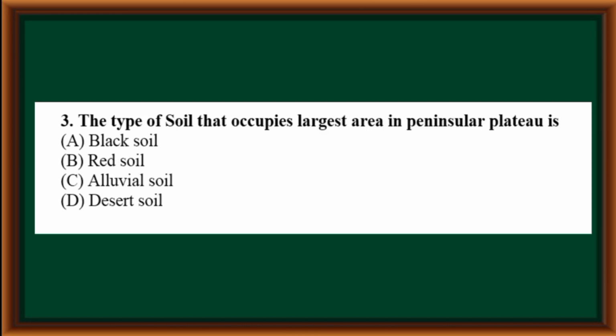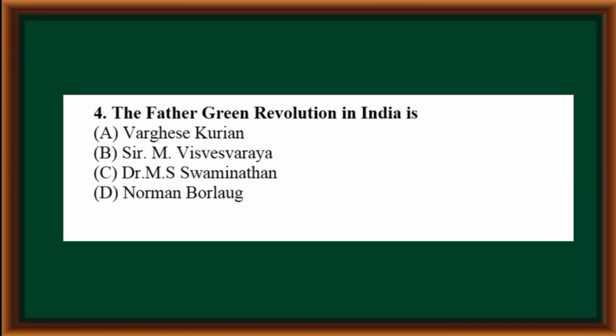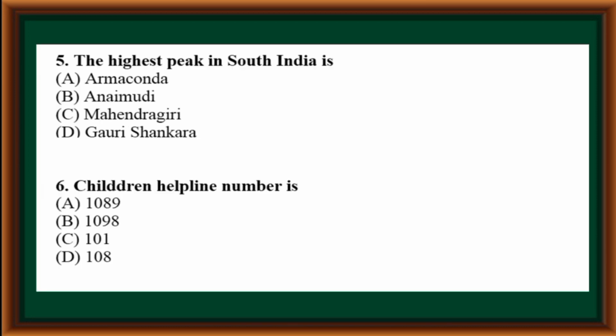Option D, New Delhi. The type of soil that occupies the largest area in peninsular plateau is black soil, red soil, alluvial soil, desert soil. Option B, red soil. The father of Green Revolution in India is Varghese Kurian, Sir M. Vishweshwaraya, Dr. M. S. Swaminathan, Norman Borlaug. Option C, Dr. M. S. Swaminathan. The highest peak in South India is Armakonda, Anaimudi, Mahendragiri, Gauri Shankara. Option B, Anaimudi.